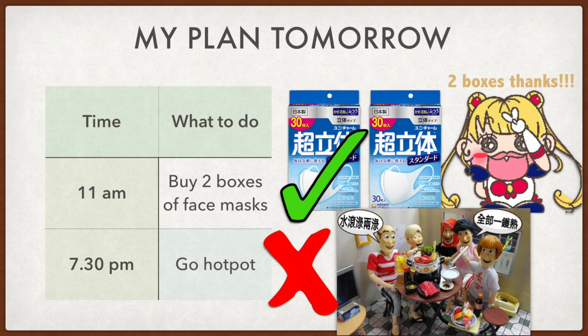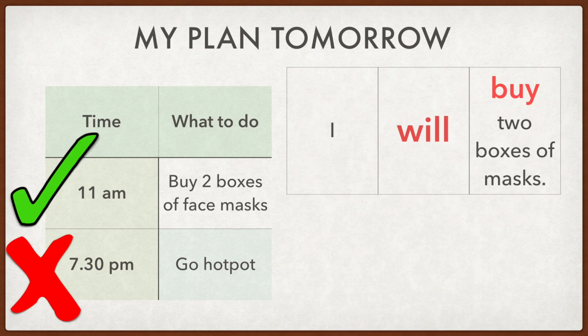So I have two things to do tomorrow. Buy 2 boxes of face masks and not going hot pot. Because they are plans for tomorrow, so obviously I will use the future tense. I say, I will buy 2 boxes of masks.